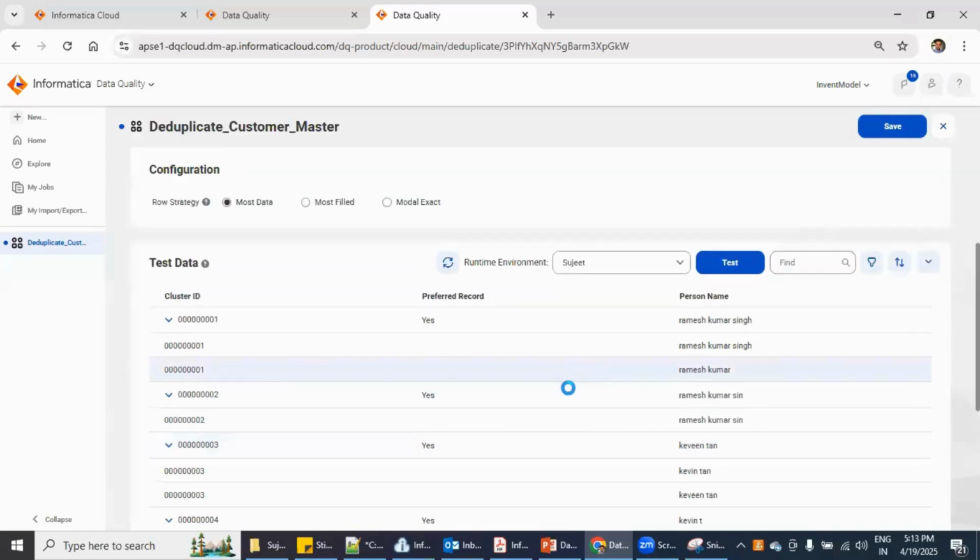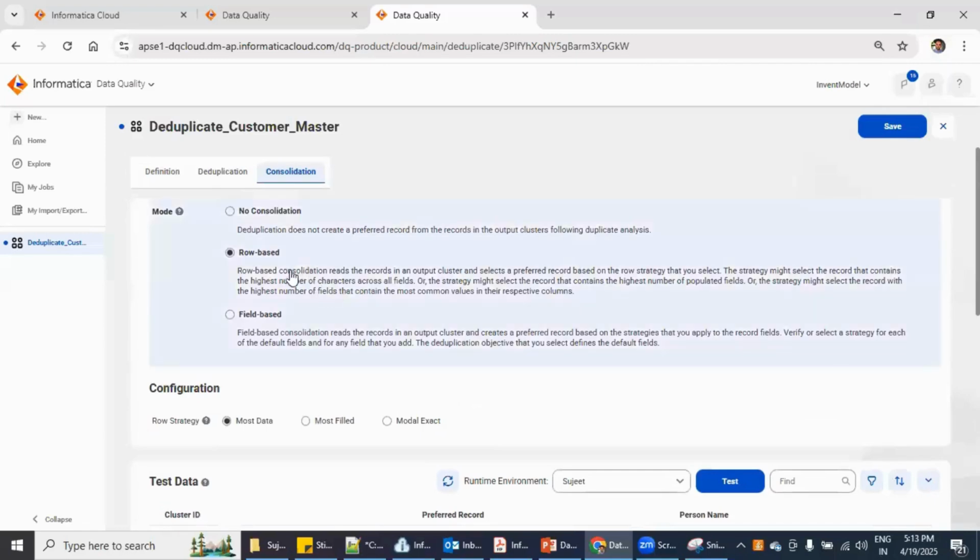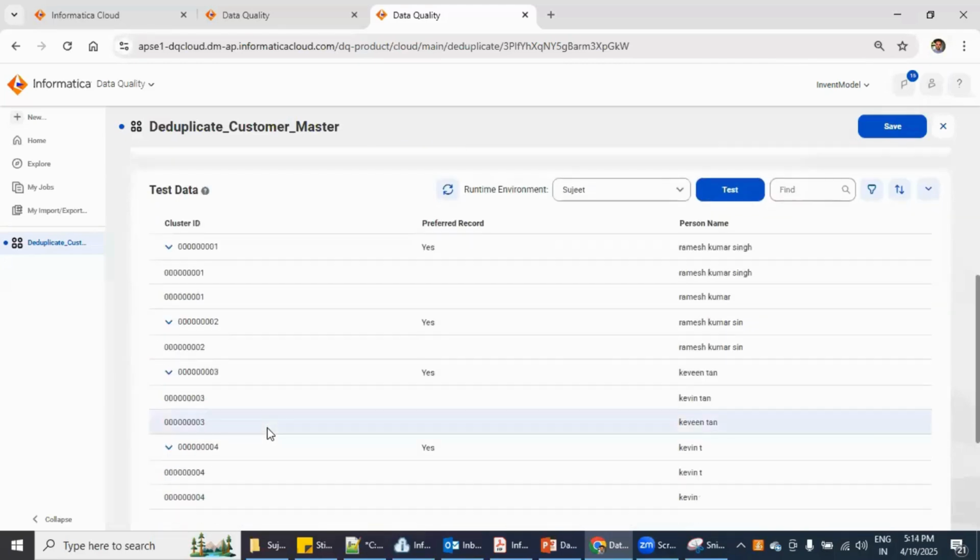So let's do the analysis that in case of row-based, if we are selecting the most data option, then which kind of records are getting prioritized. So here we can see out of these two records, this record which has more data got prioritized. So this record got the preference over the second record, right? If there was only one record, that one record will be preferred. For one record, there is no competitor. So whatever record is there, the same record will participate as the preferred.